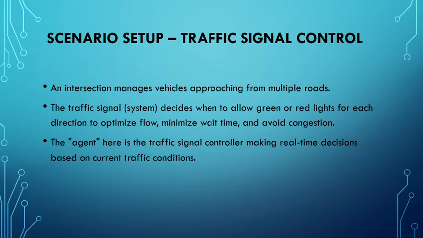Okay, so scenario setup, traffic signal control. Imagine an intersection where vehicles come from different directions. The traffic light controller has to decide which direction gets the green light and for how long, to minimize the waiting and avoid congestion. This decision making is dynamic and depends on the current traffic situation. This process is quite similar to how the reinforcement learning agent works.